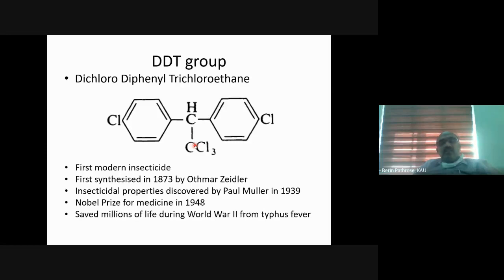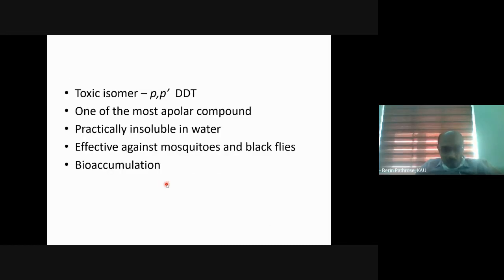It was first synthesized in 1873 by Othmar Zeidler, which we discussed. Then its insecticidal properties were discovered by Paul Müller in 1939, and he won the Nobel Prize for medicine in 1948. And we discussed why he received the Nobel Prize, because it helped humans to survive from typhus fever, trench fever, etc. during the World War.